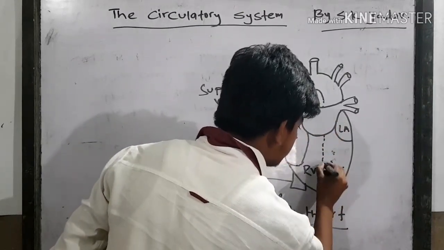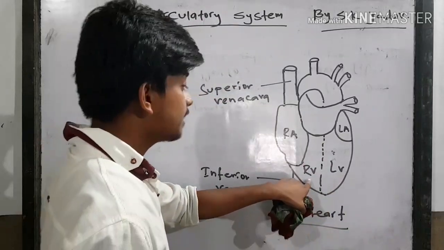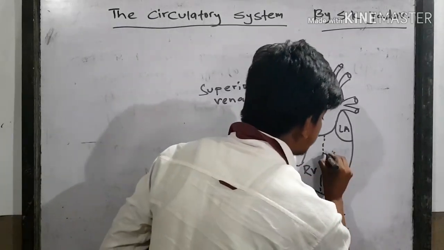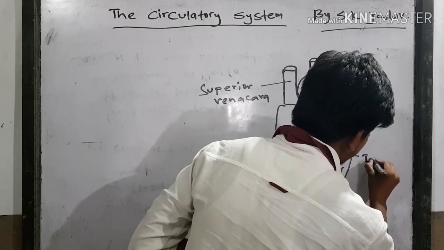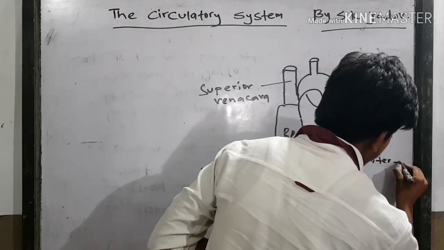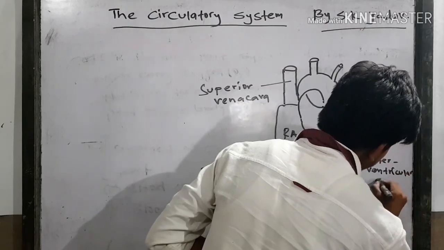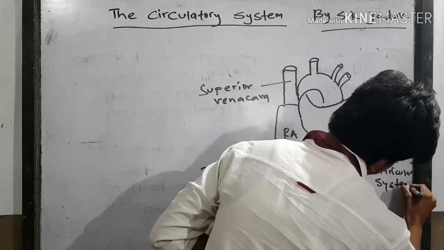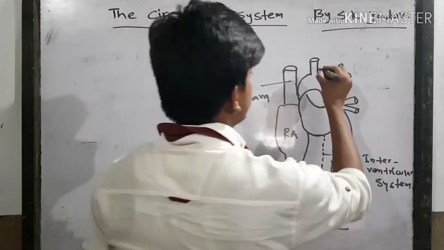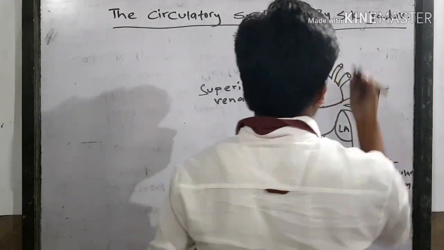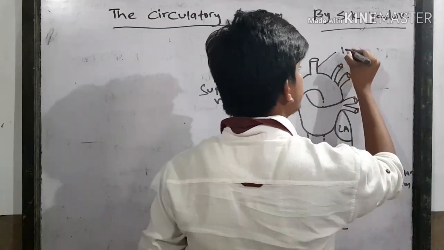The middle part which separates the right ventricle and left ventricle is the interventricular septum. Then this is the brachiocephalic artery.